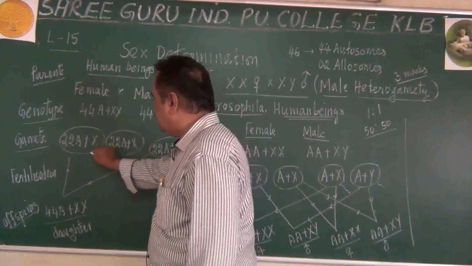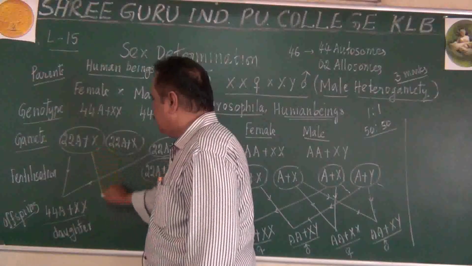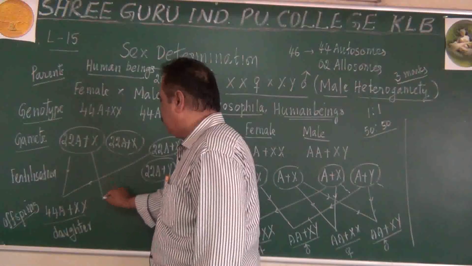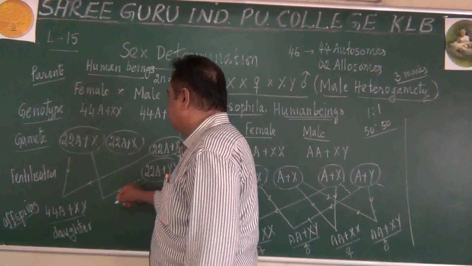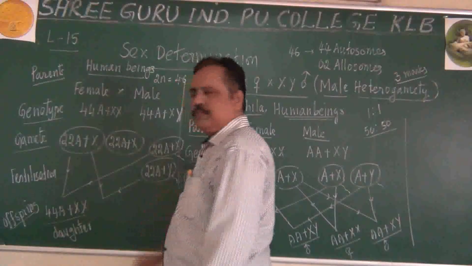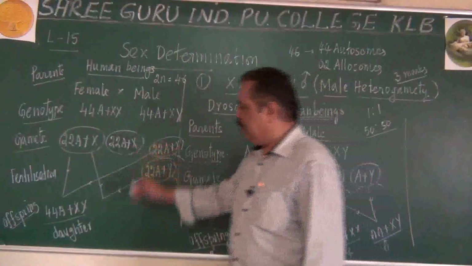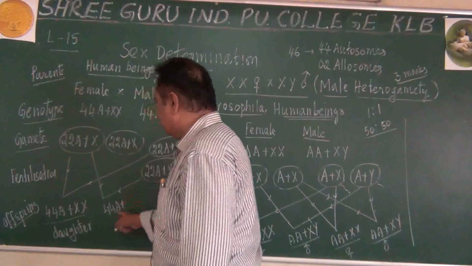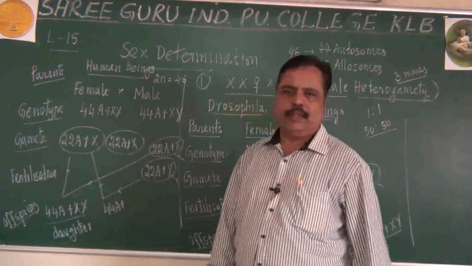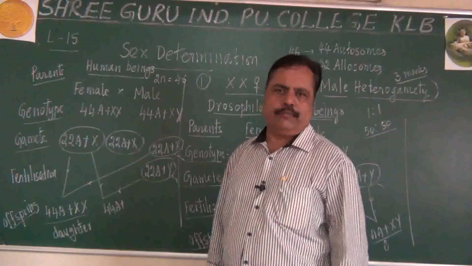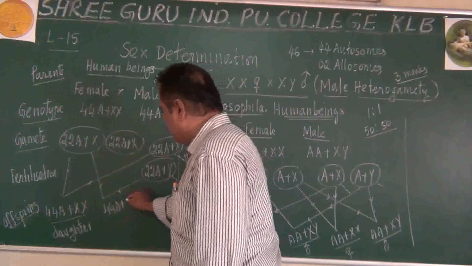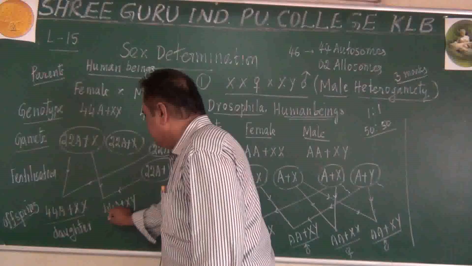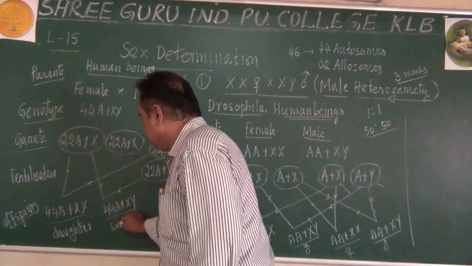What about another condition? This female gamete ovum may join with this sperm also. Please listen. Here it will get 44 autosomes. We did not write AA there, because we are writing 44. X and Y we are writing. This is becoming a son.